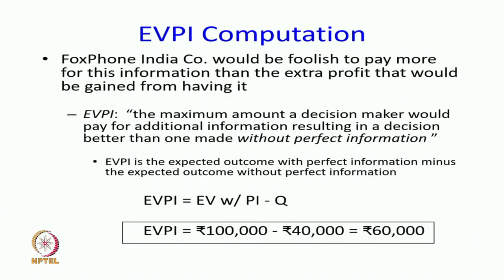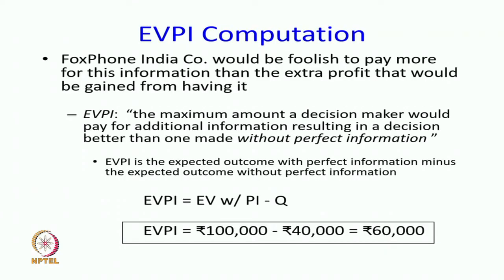60,000. And why 60,000? The best we can get is 100,000 with the economist in the loop. And if we do not have this information, we get 40K that we computed in the last version. So, we will be silly to give more than 60K to the economist for this information, because that means that we will end up losing more money by taking that action. So, this is exactly right.